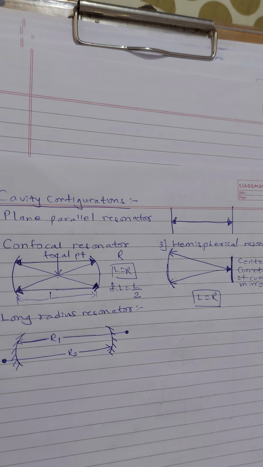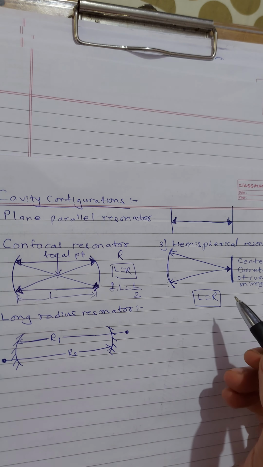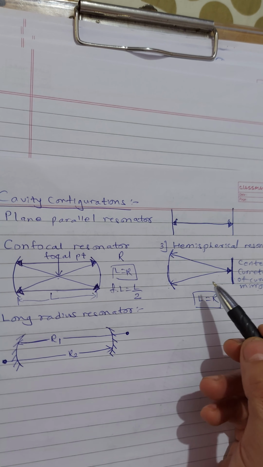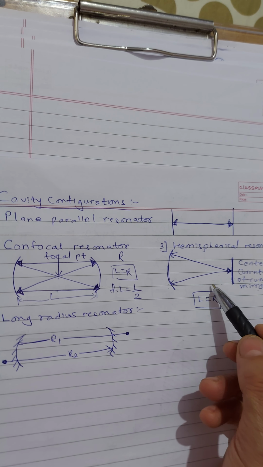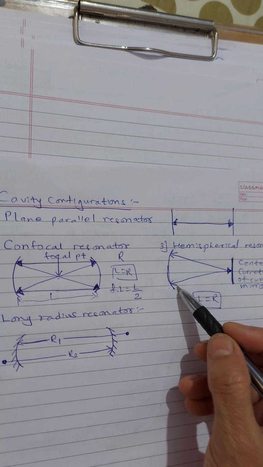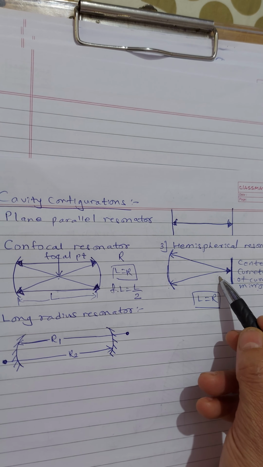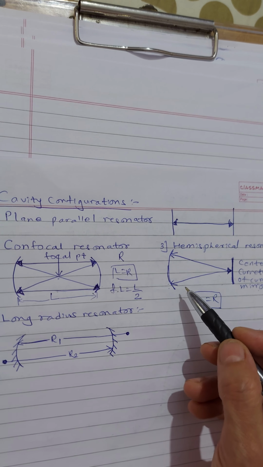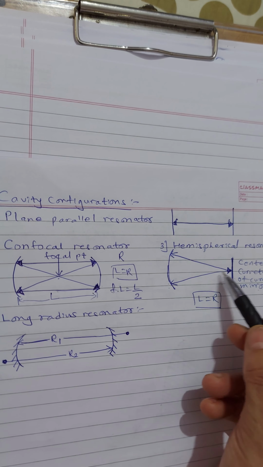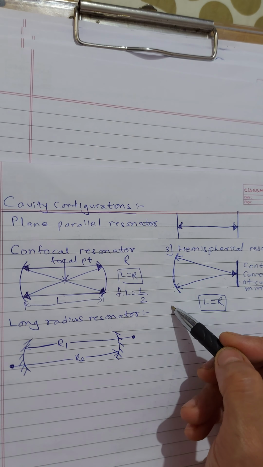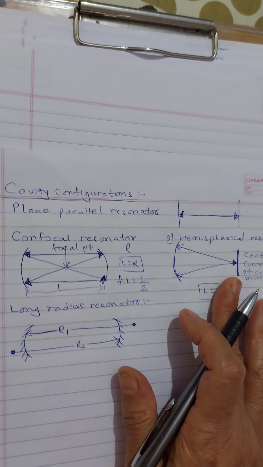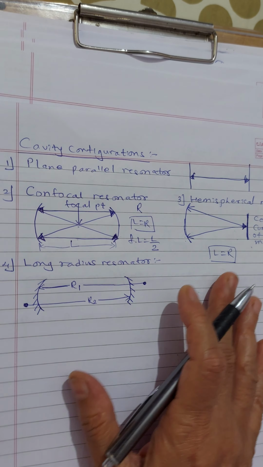What happens basically in this is that even if light is not emitted precisely along the axis of the system, the curved mirror can often reflect it back into the cavity. That's what happens over here. This is what happens in the hemispherical resonator.